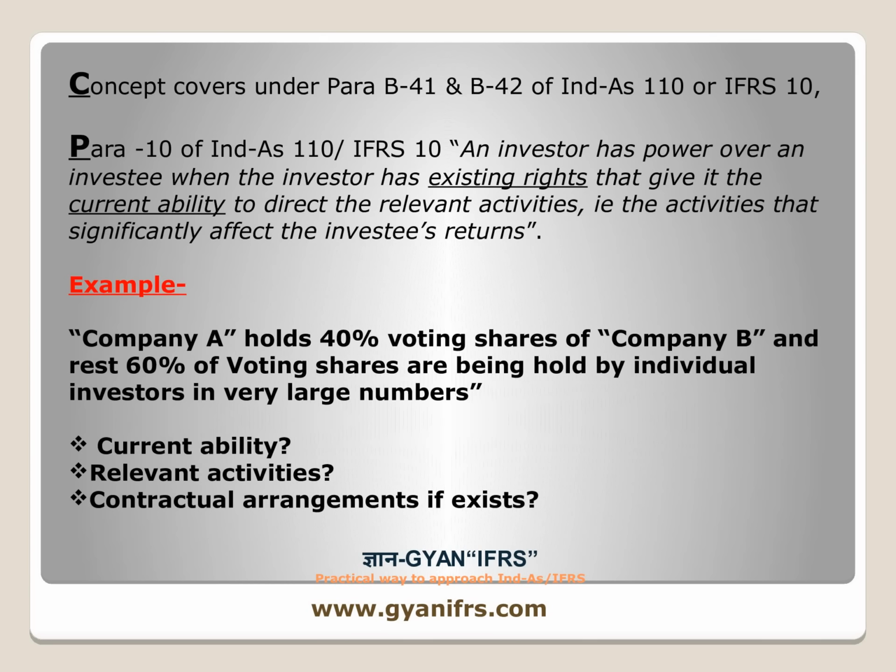Meaning, suppose the rest 60% of shares is held by one individual investor, but he actually acts as a passive investor. Then we simply cannot conclude that because the rest 60% shareholder does not use its right to vote in past meetings and all decisions are taken by Company A, which holds 40%, Company A has power over Company B, because this individual investor has a current ability.